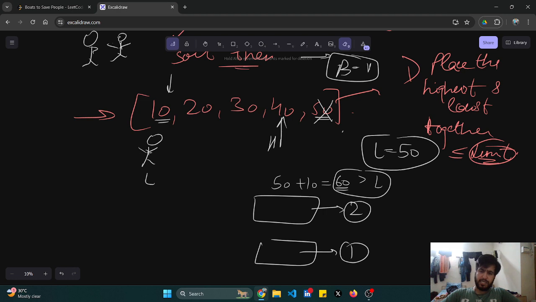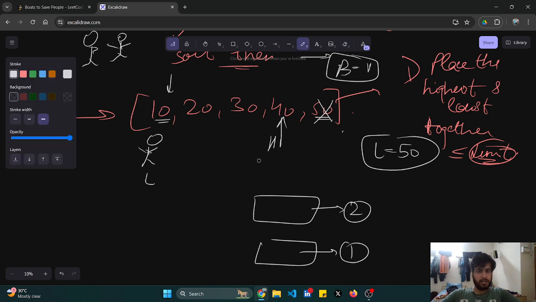I'll come to the 40. Still, my goal is the same: I have to reduce the number of boats being used. I try to put this 40 and 10 together. Is it less than or equal to my limit? Yes.